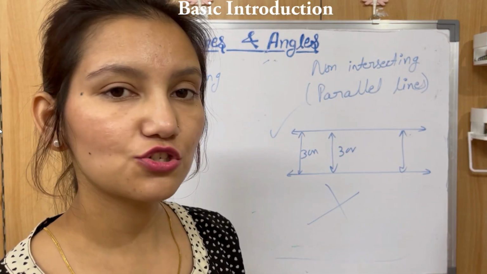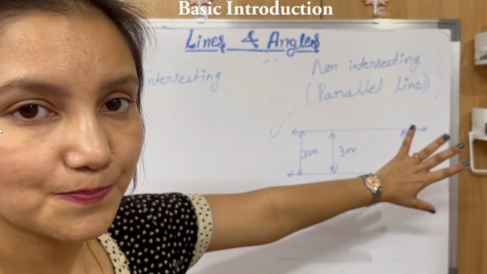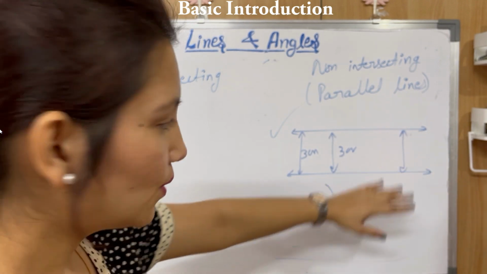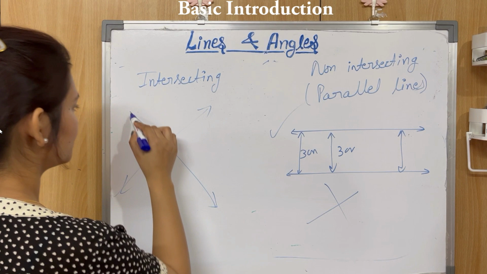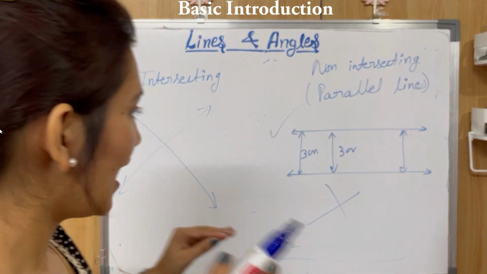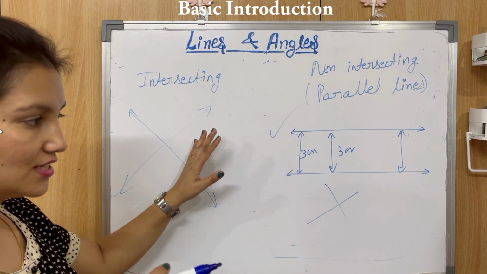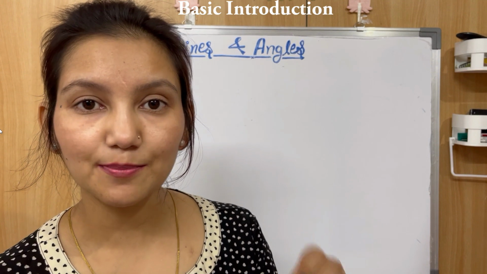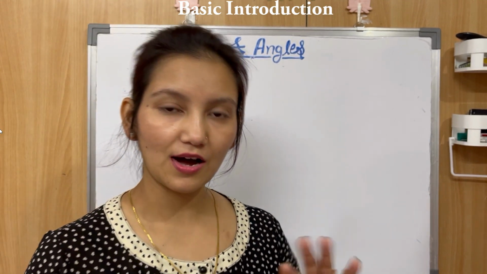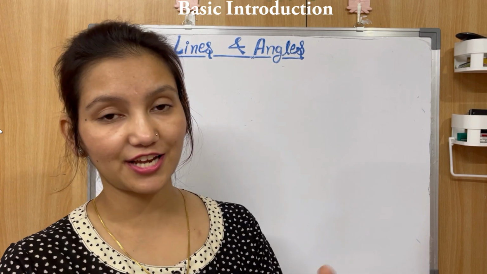Okay. Now let's talk about intersecting lines. Clear? So either the lines are parallel, or if they are not parallel, then they will be intersecting lines. They will intersect each other. They will either be parallel or they will be intersecting, right? So that's clear. Complementary and supplementary angles before that. So once we are done with complementary and supplementary angles, then we will move on to adjacent angles.